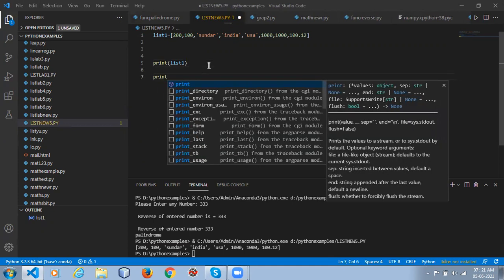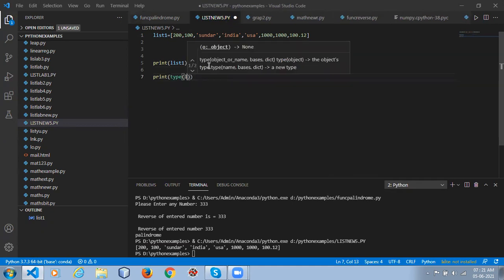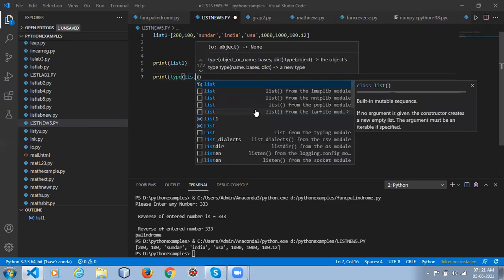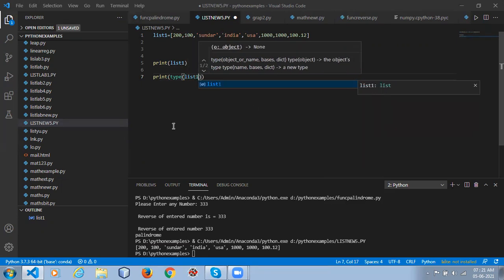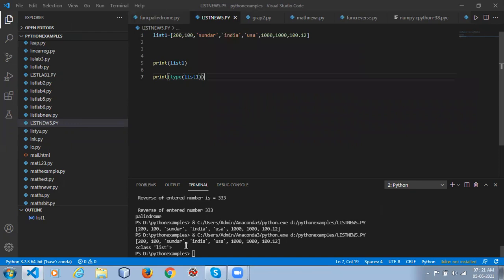Okay, just try this. Print type of list1. It shows the class is list. You can use type of list1, right? It's giving class list. Because it says it's a list.